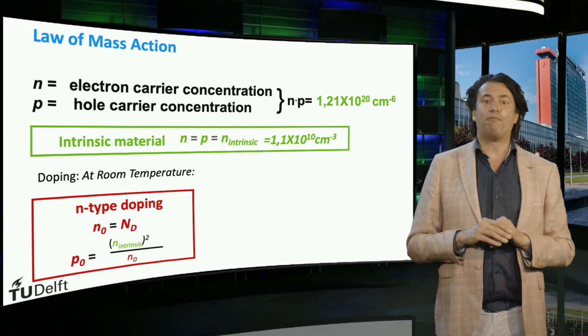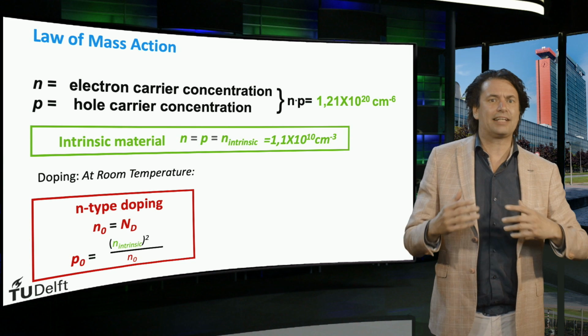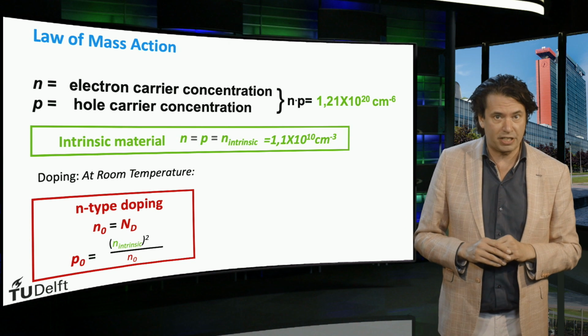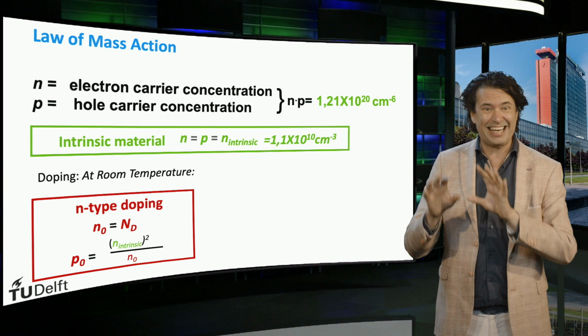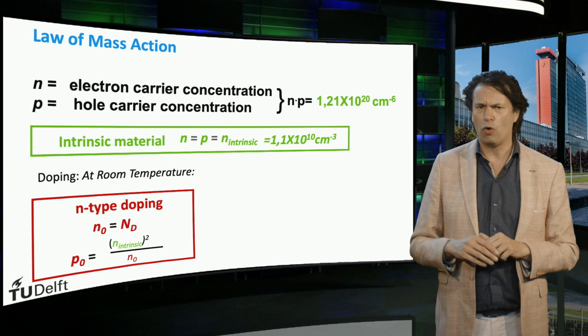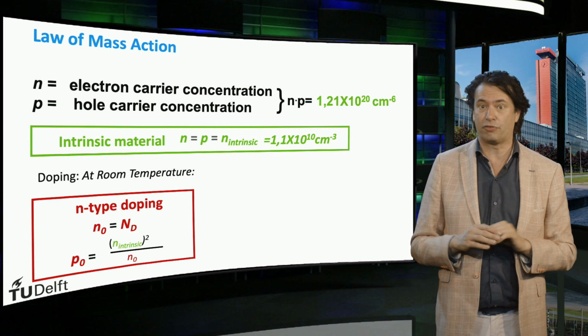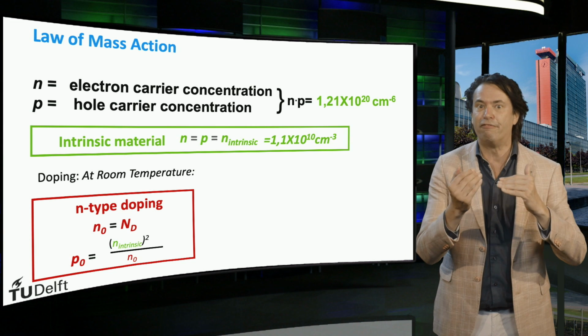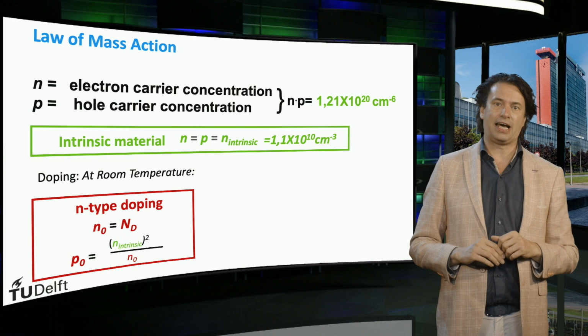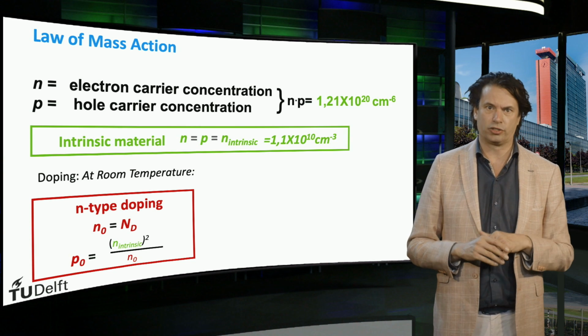The law of mass action tells us that at a given temperature, the product of the electron density and the hole density is constant, independent of doping. So P0 is equal to the square of the intrinsic charge carrier density divided by the electron density N0.